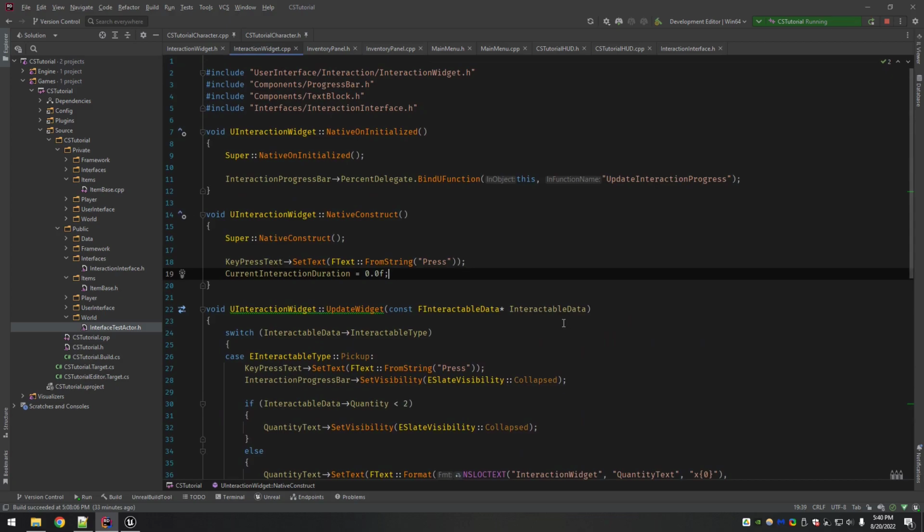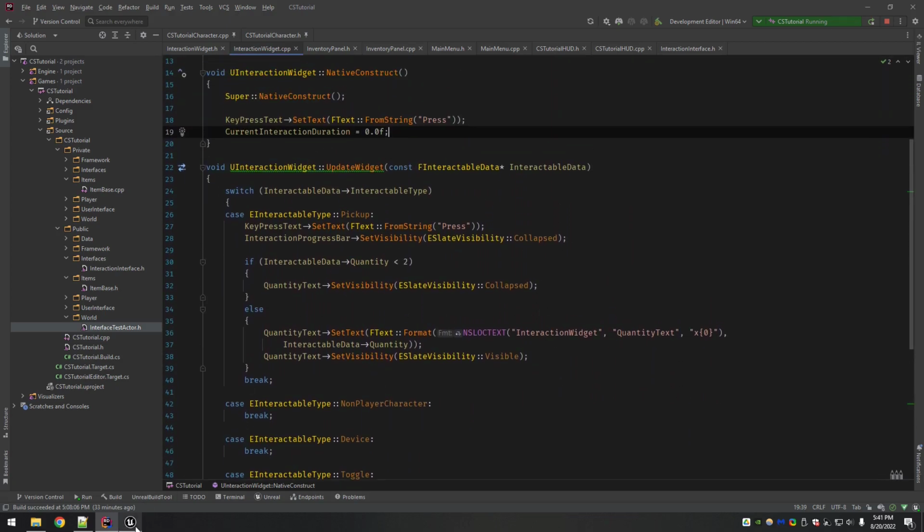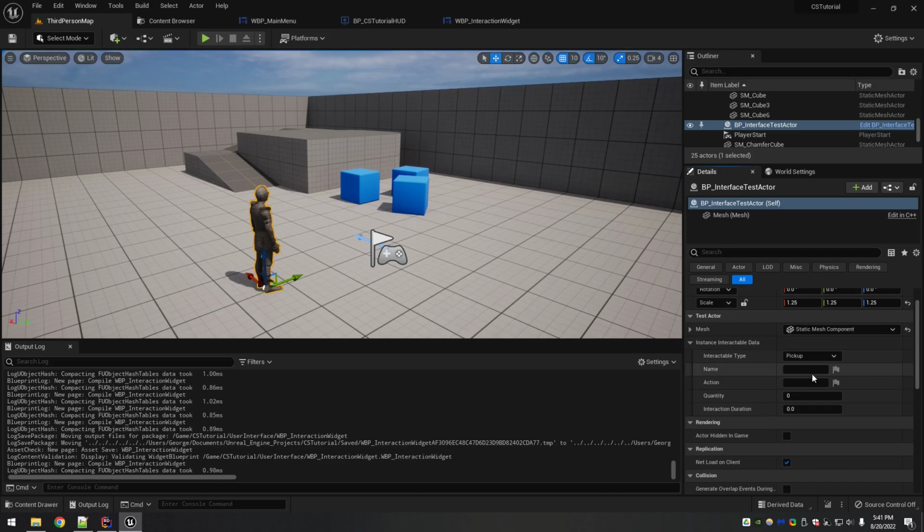Oh, and you know what? As I realized looking back at this, I forgot to tweak a few things. So we'll do that here in just a second. But I'm going to fill this out, call it armor suit. And remember, the interactable type doesn't really mean anything other than it lets you have some categories you want to customize. So just recognize we are using the pickup enum for something it is not meant for right now. It's going to have a quantity, but that's okay. We want there to be a quantity so we can make sure that it works. The duration and the progress bar, though, we don't care about that.